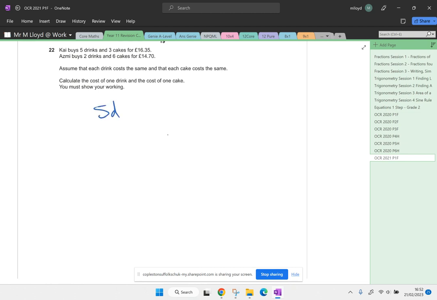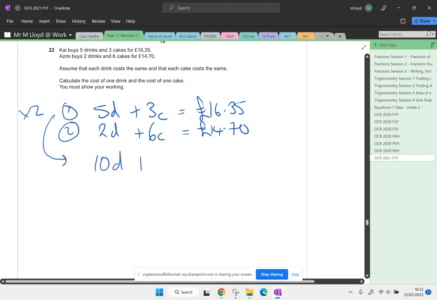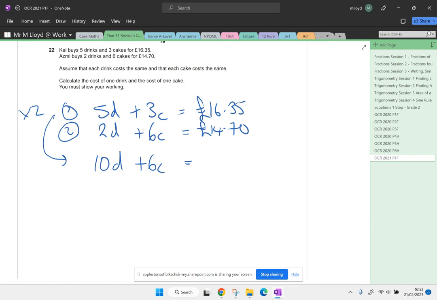So 5 drinks plus 3 cakes equals £16.35. 2 drinks and 6 cakes equals £14.70. And just by writing it like that, you've got 2 marks out of 5. So if you can't remember how to do this in the exam, write it algebraically, get yourself 2 marks. Now this is equation 1. That's equation 2. I'm going to multiply this one by 2, and you'll see what happens. 10d plus 6c equals 16.35 times 2.